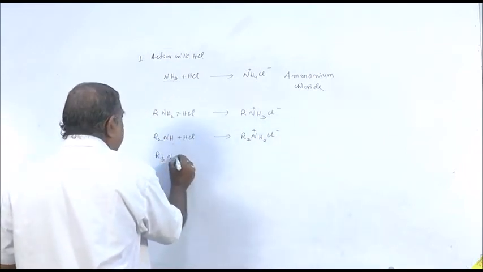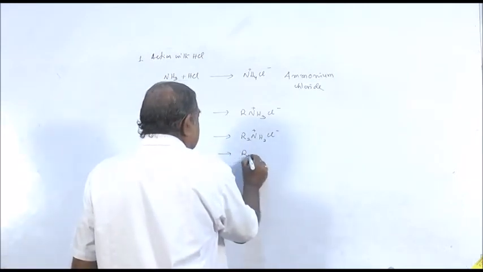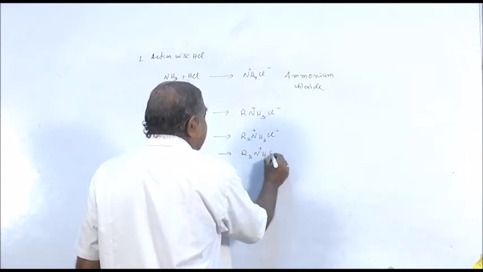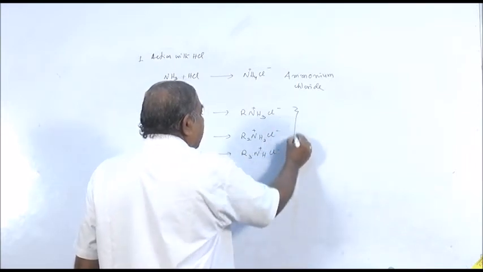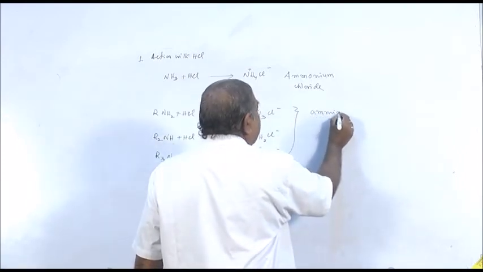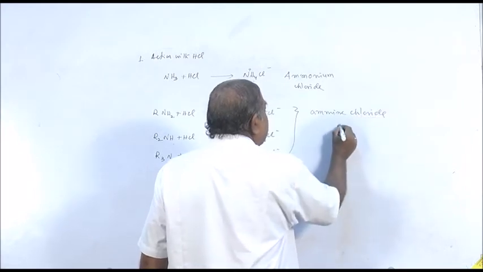And tertiary amine reacts also with hydrochloric acid, you are getting R3NH+ Cl-. These are called either amine chloride or amine hydrochloride.